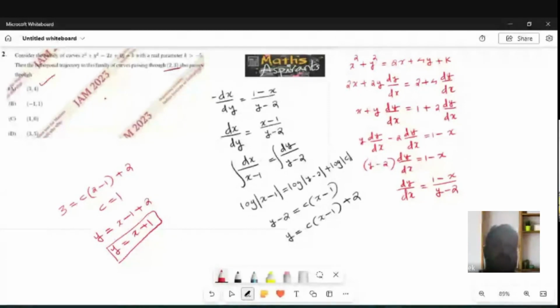Minus 1, 1: if x is minus 1, plus 1 becomes 0, so this is wrong. 1, 0: if x is 1, you will get 1 plus 1, y is 2, so this is also wrong. 3, 5: if x is 3, you will get 3 plus 1, that means 4, so this is also wrong. So only the first option is the correct option. And this is a 2 mark question.